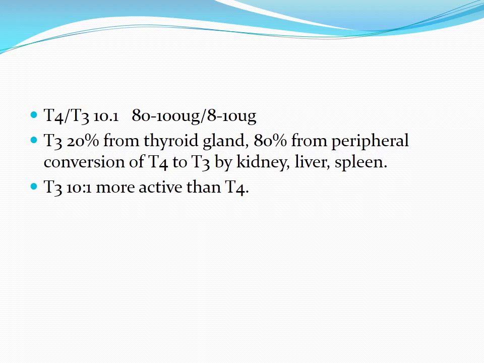As far as concentration of T4 and T3 is concerned, about 10 times more T4 is secreted from the thyroid gland as compared to the T3. Most of the T3 derives from the conversion of T4 to T3 by the kidney, liver and spleen. About 80% is derived from the peripheral conversion of T4 to T3. And the T3 is 10 times more active than T4.